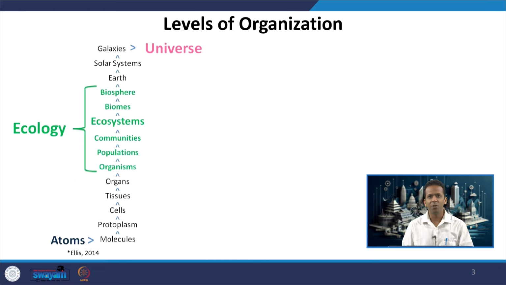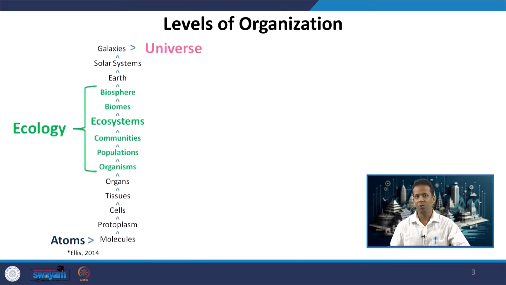It can be animals, humans, birds. Those organisms, when they live in a group, we call them communities or population. Populations and communities together thrive in the ecosystem. Then we have biomes, biosphere, earth, our planet, the solar system, and galaxies and universe.